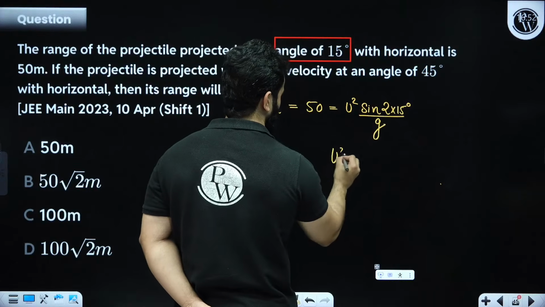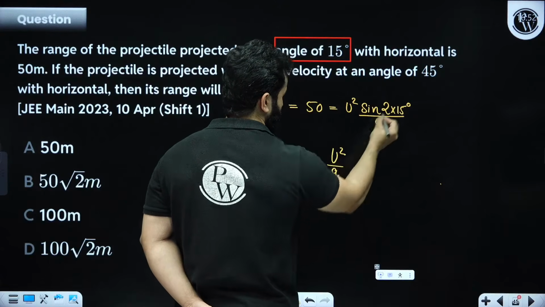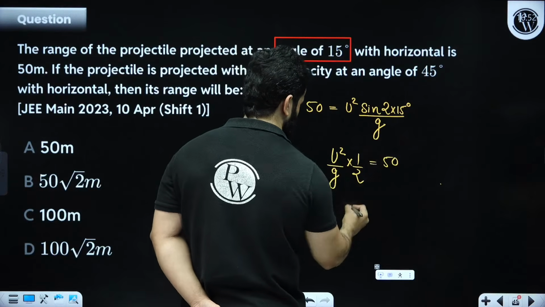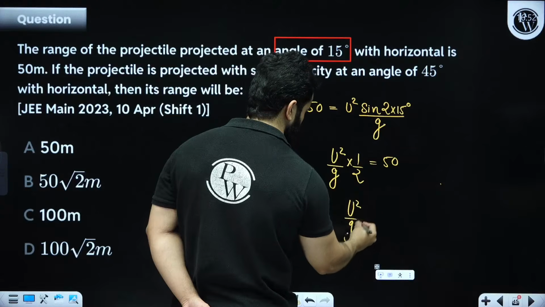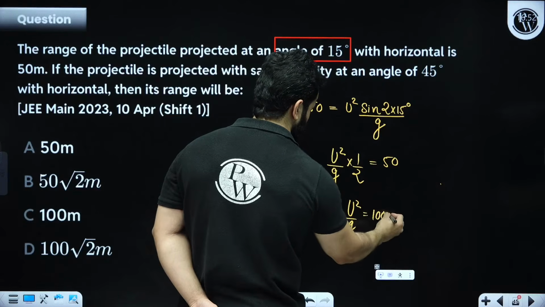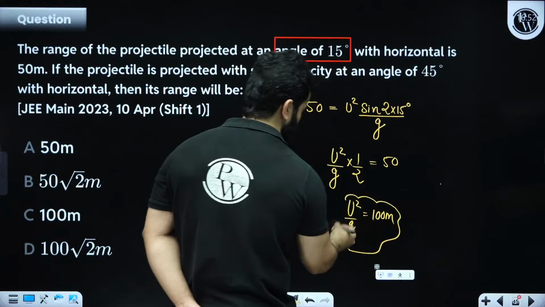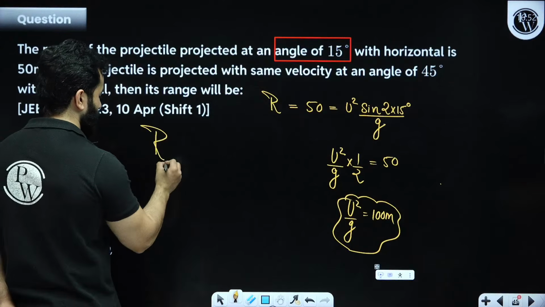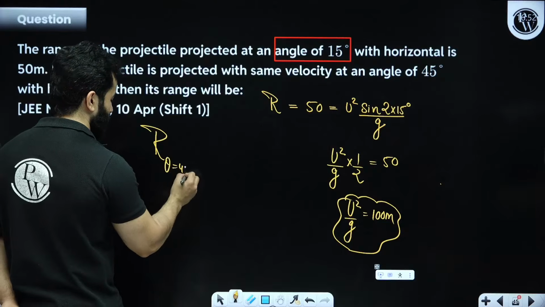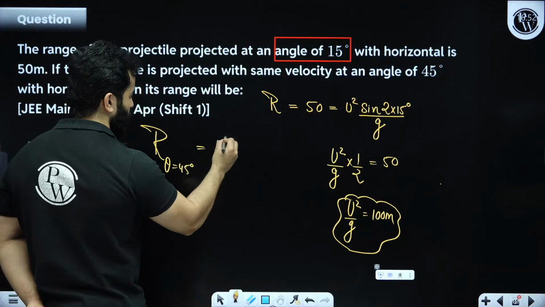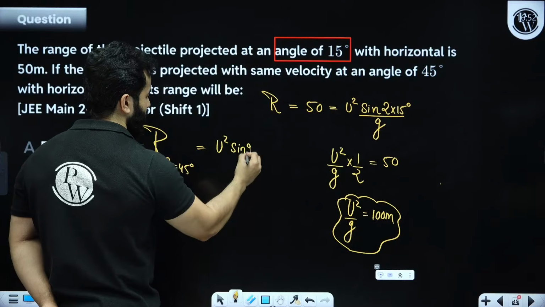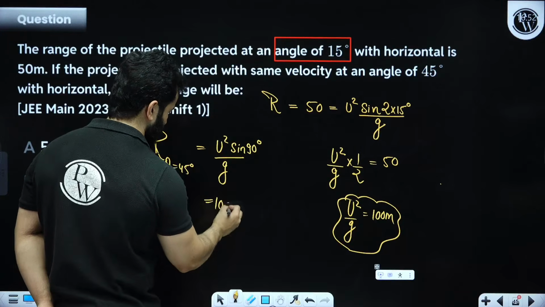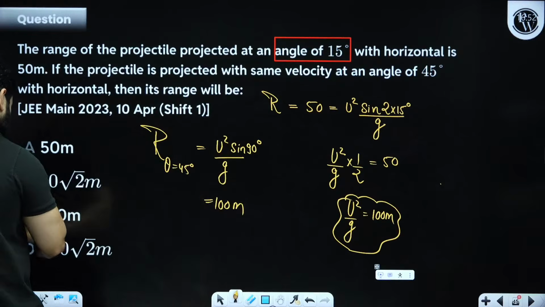So u squared divided by g times 1 by 2 is equal to 50, or u square by g comes out to be 100 meter. And this is the range at 45 degree, which is actually maximum: u square sine 90 divided by g. So answer is simply 100 meter. This is a very easy problem. So let's move on quickly.